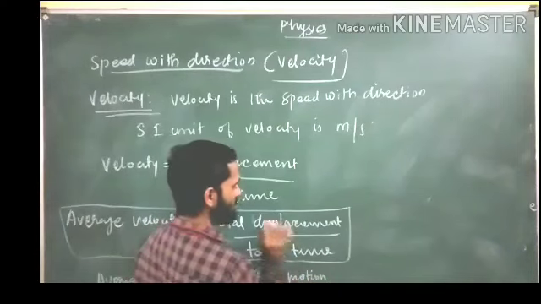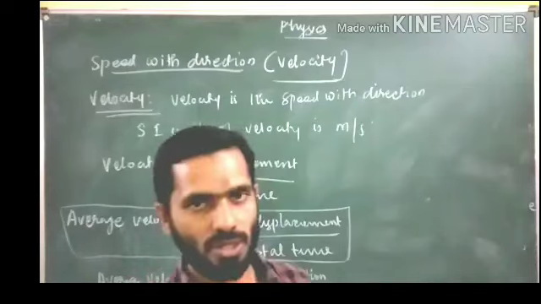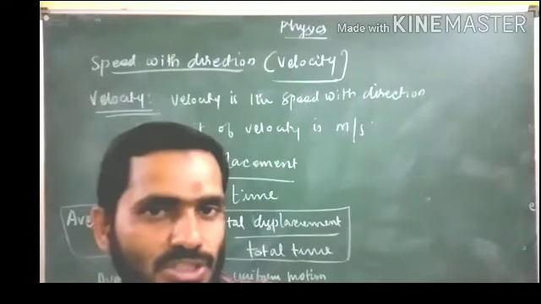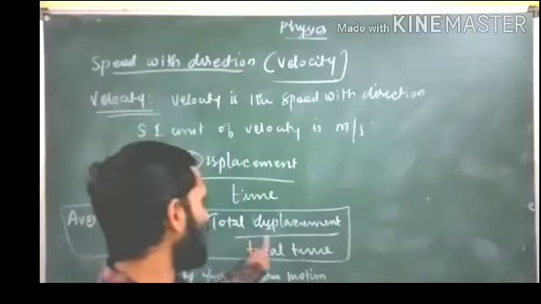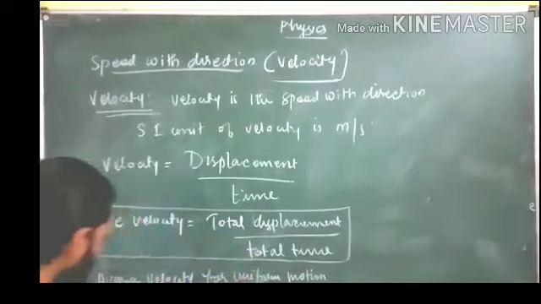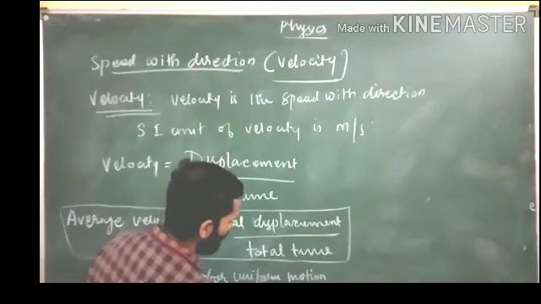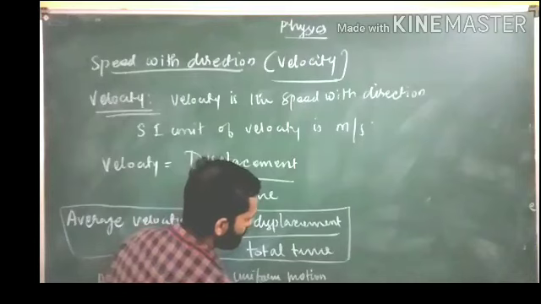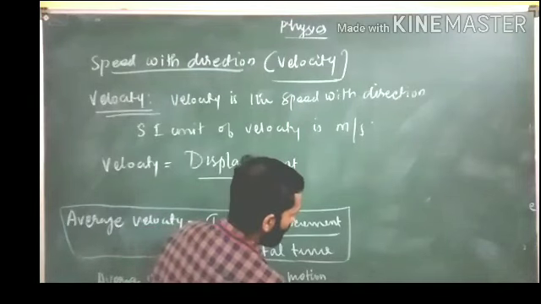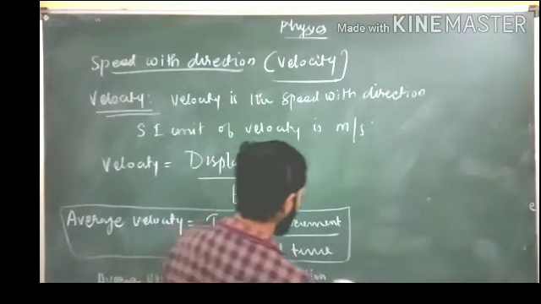Very important, students. We have studied two types of motion, uniform and non-uniform. If non-uniform motion, then average velocity is calculated as total displacement divided by total time. If that is a uniform motion, then average velocity is equal to, write here, students, this is not clear to you.